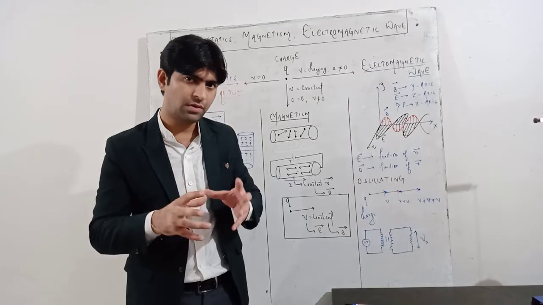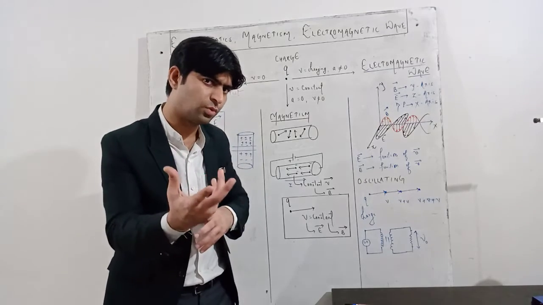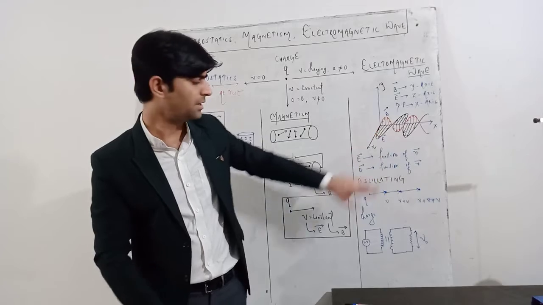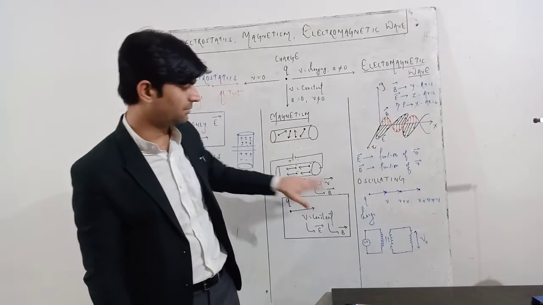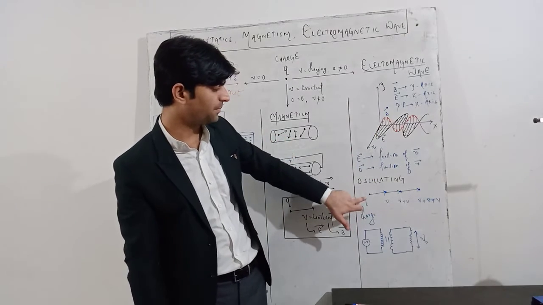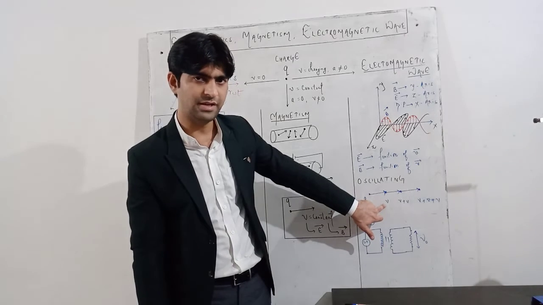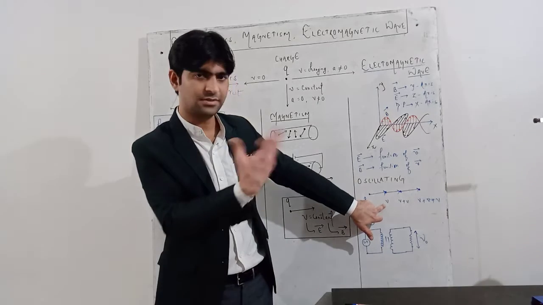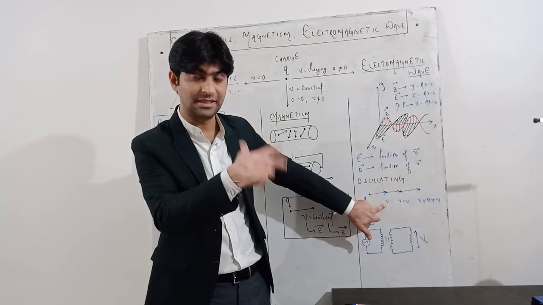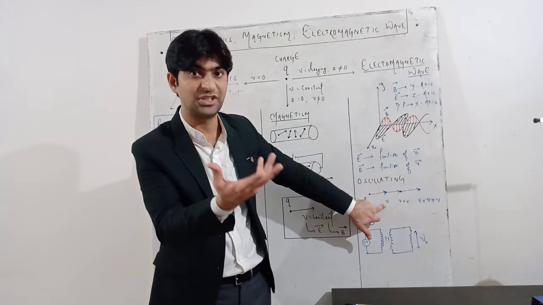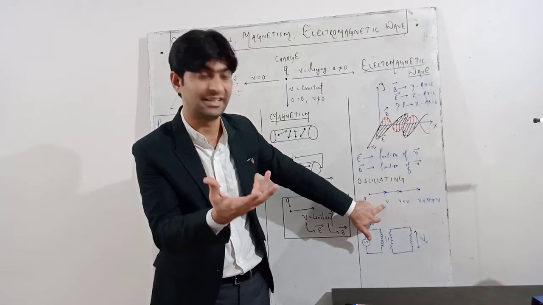Now, if it gets accelerated, what will happen? What is the difference between this case and this case? Here the charge is not accelerating, but here, if you see this diagram, Q is here. If it attains a velocity v, then after a certain instant, since the velocity is increasing, it gets accelerated. Only when the velocity changes do we say the charge is accelerated.